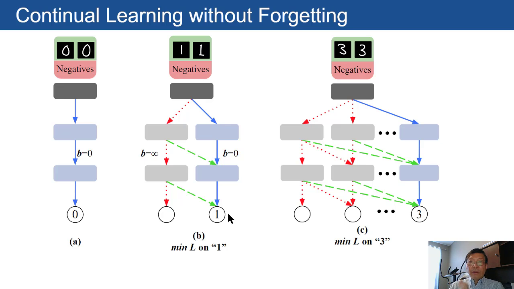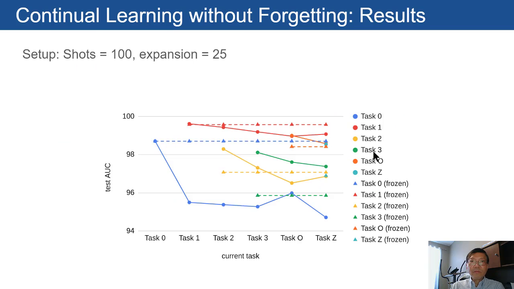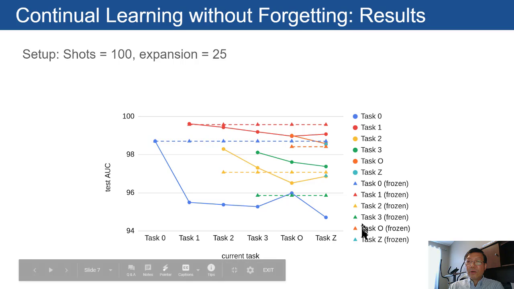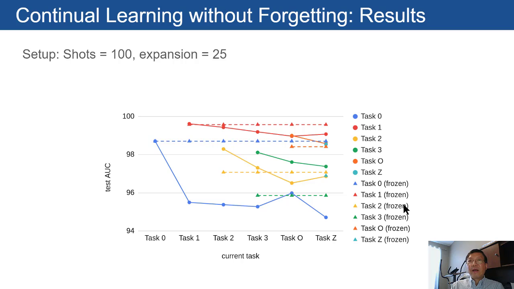Now here, it's very important to realize that these green links we haven't talked about yet, but these green links are for the forward transfer we'll talk about next. If we look at the experimental results, it is what we expected. These triangle lines are performance with weights frozen for previous tasks. You can see when you continue learning, the performance on the previously learned tasks is completely flat. So this is what we're expecting.